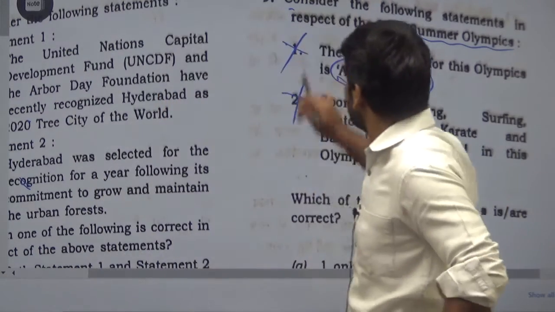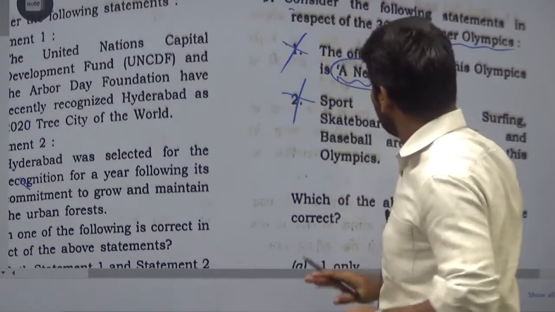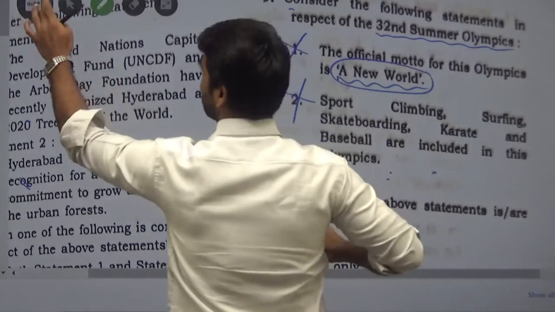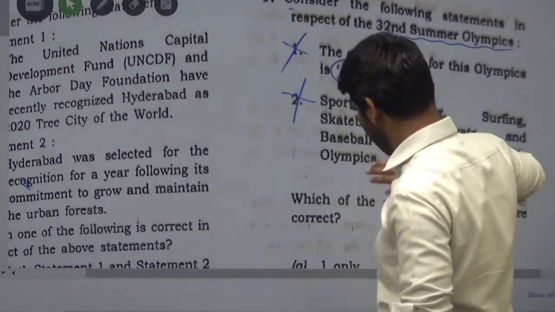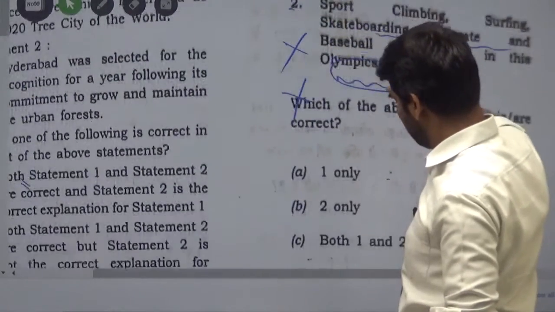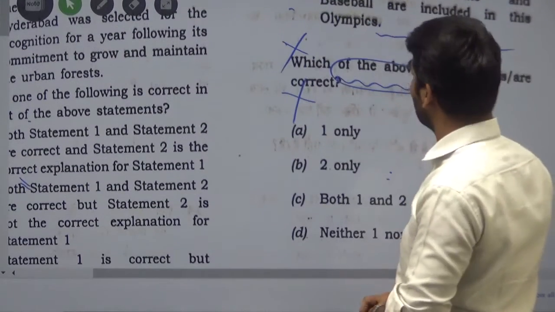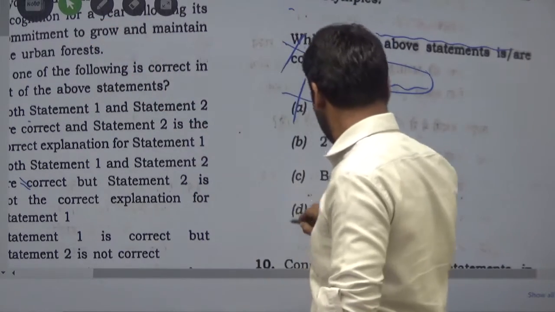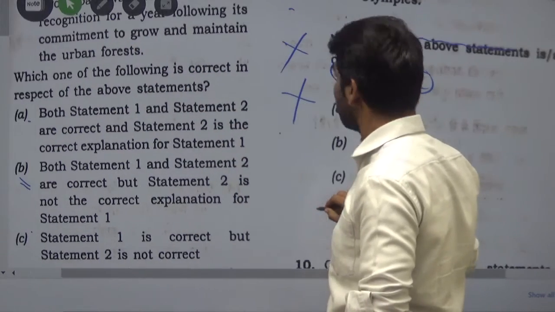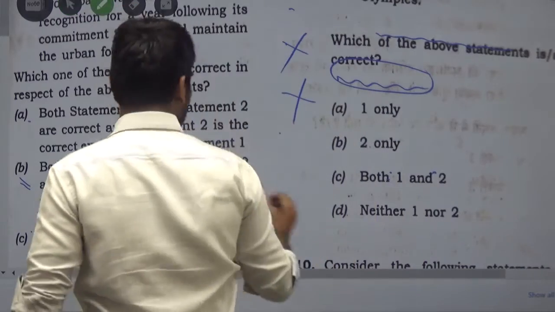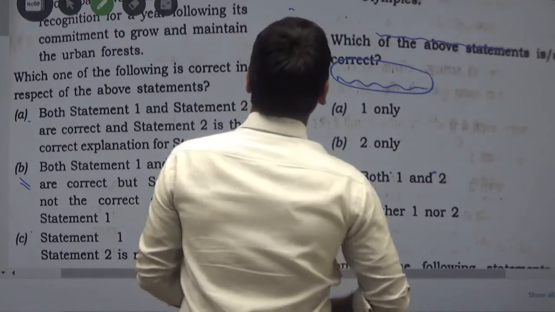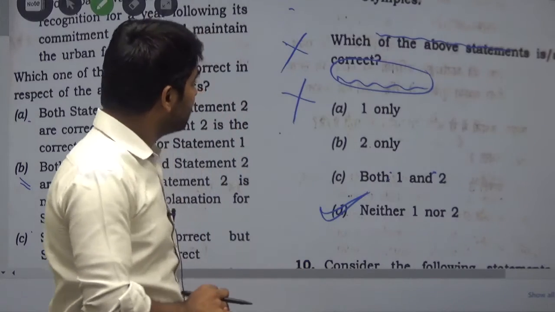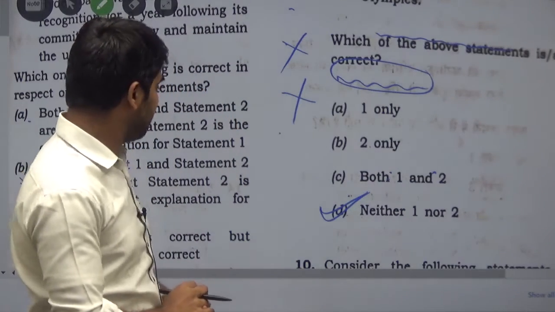The first is wrong and the second is wrong, so our correct option would be neither one nor two, and that is D. So the answer of question number 9 is D.